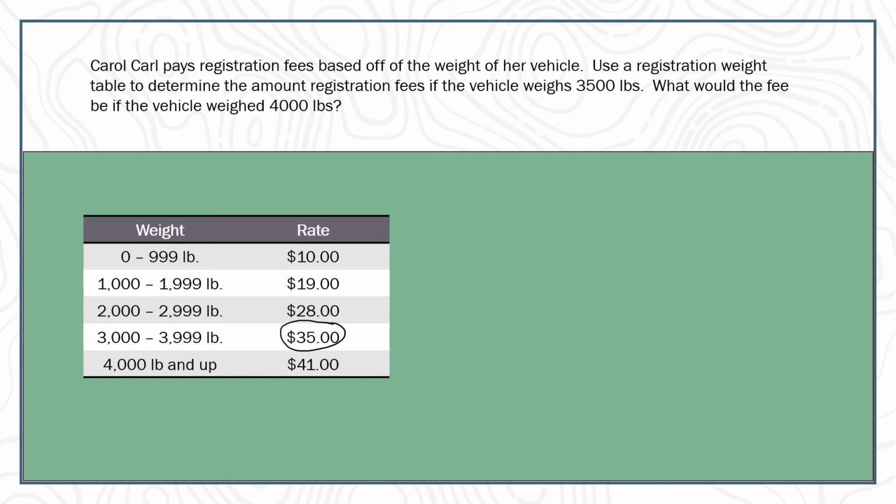So if it's 3,500 pounds, you're paying $35. But once it jumps up to 4,000 pounds, you're now looking at $41 instead. So this one, there's no calculating. You're only using the table. So try a few of these problems, and hopefully this video helped you do those problems.